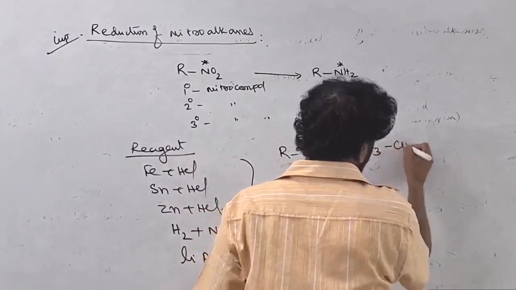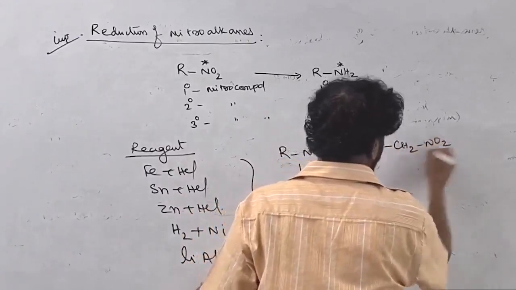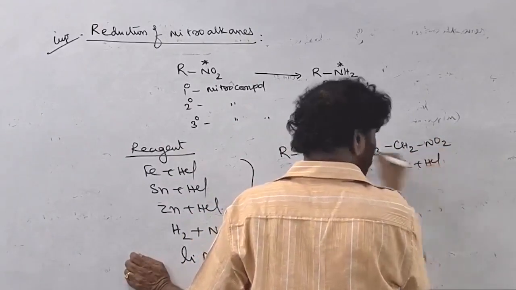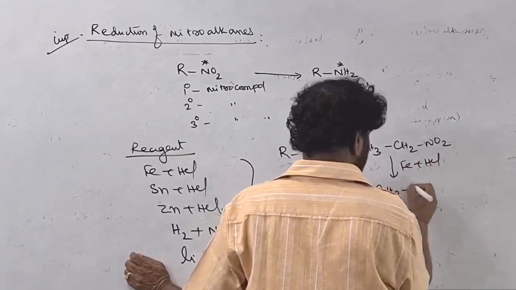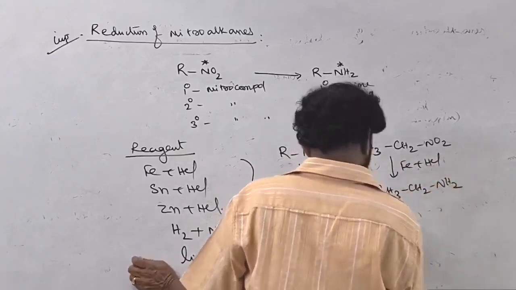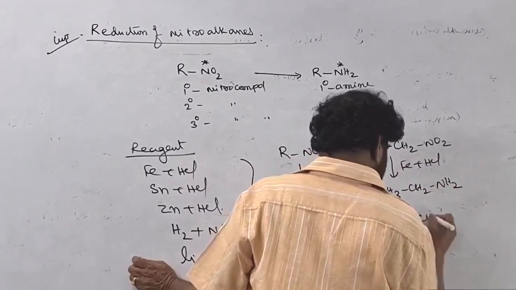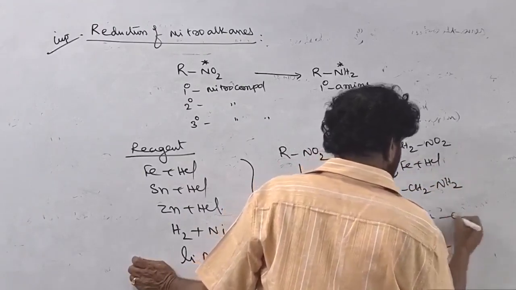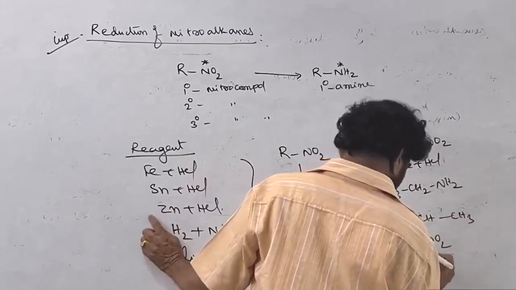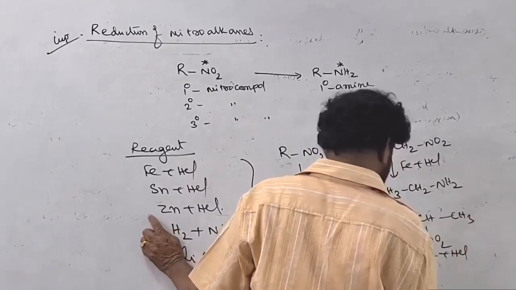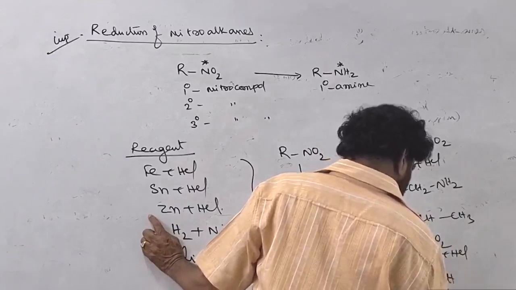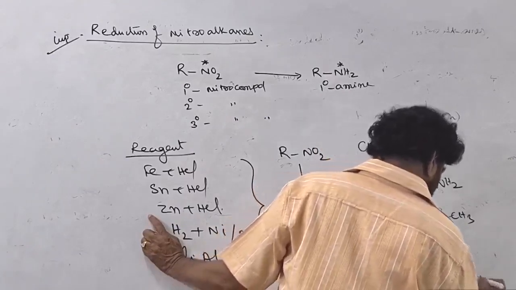Nitroethane, with any one of the reducing agents, Fe plus HCl or any of those listed reagents, gives CH3CH2NH2. Take a secondary nitro compound: the NO2 part is converted into the NH2 part with the same Fe plus HCl or any one of the listed reagents.